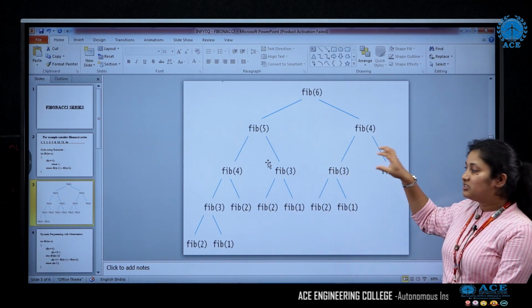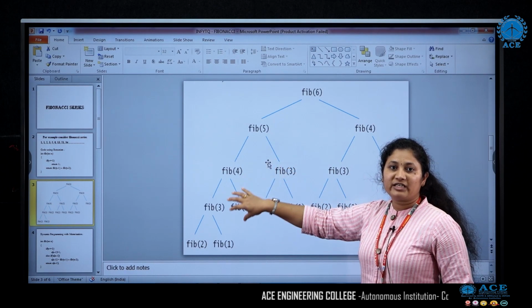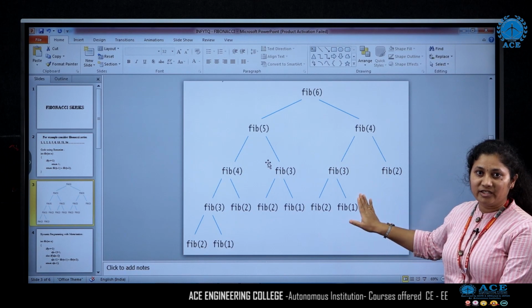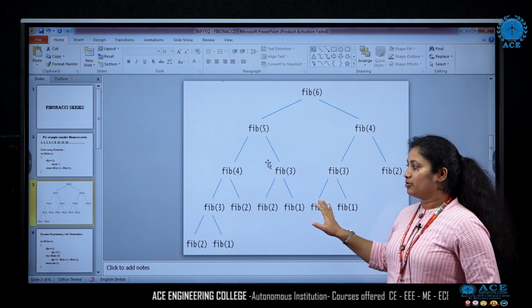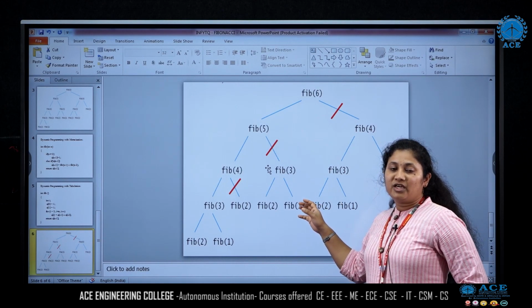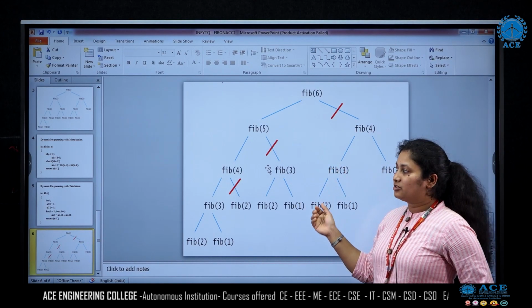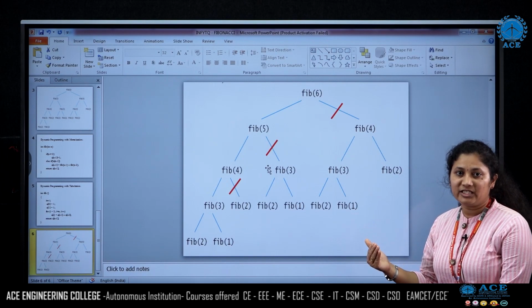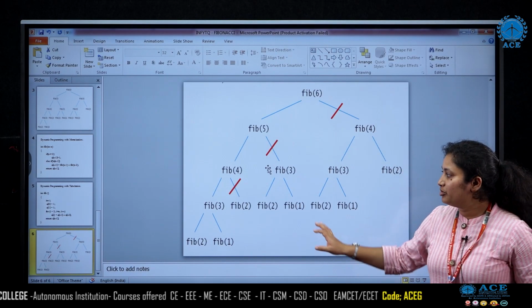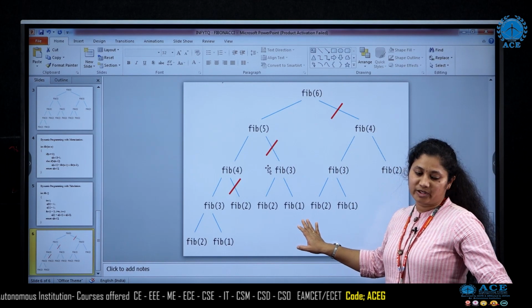So here the same value we are calculating multiple times. This can be reduced by the dynamic programming approach: dividing the problem into sub-problems, solving the sub-problems and using the stored values for solving the next major problem. So this is an example for understanding dynamic programming.